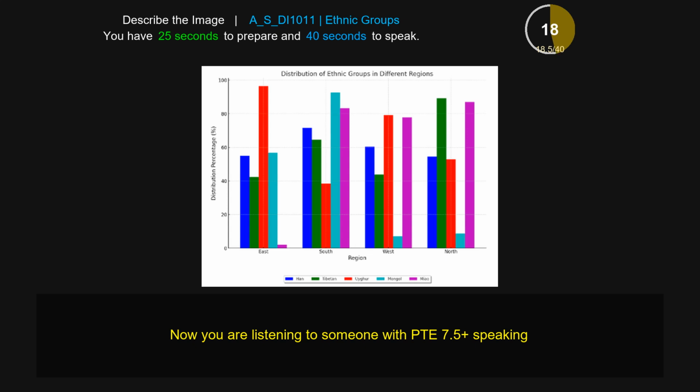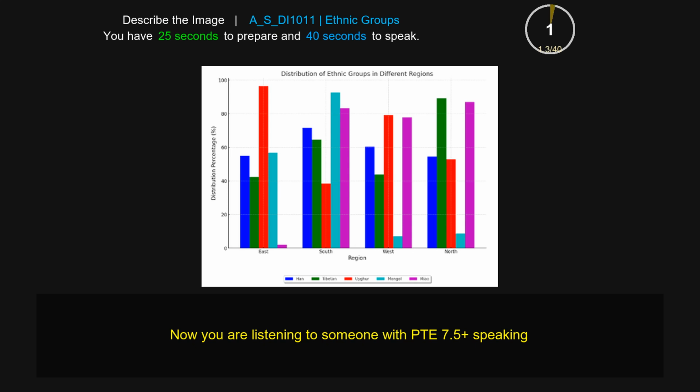The maximum data is covered by east, which is 100 and highlighted by red color. The minimum data is covered by south, which is 40 and represented by red color. Also, there are lots of different colors in the picture, such as black, white, blue, green. Overall, the picture gives information about distribution of ethnic groups in different regions.